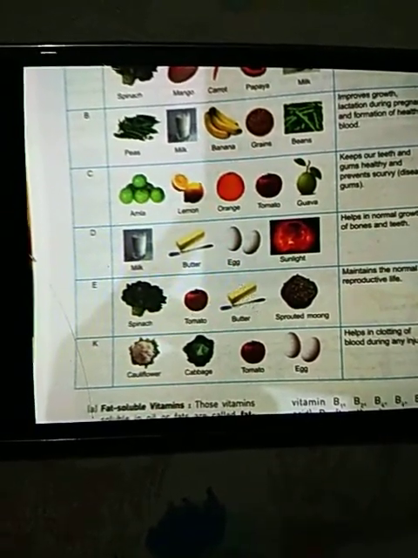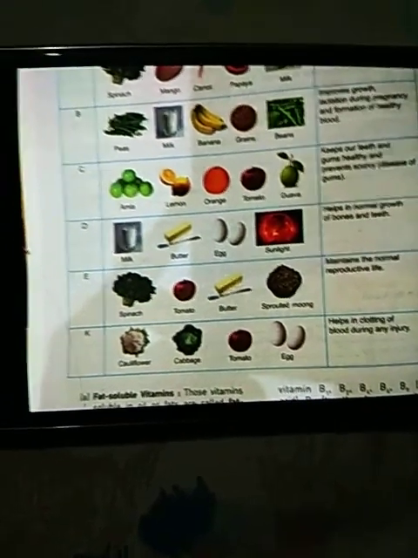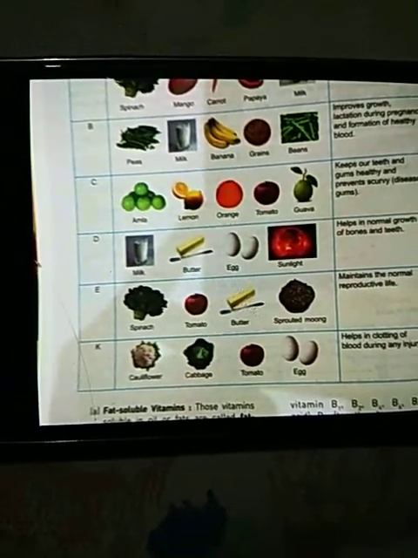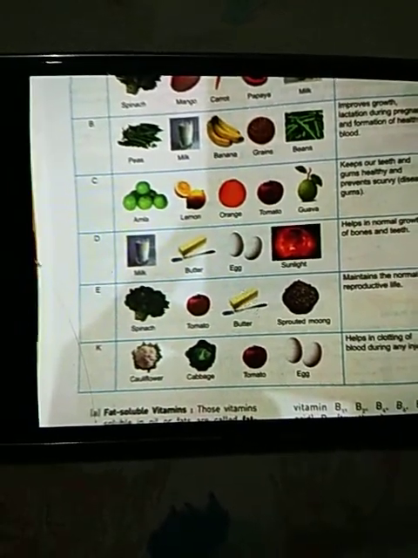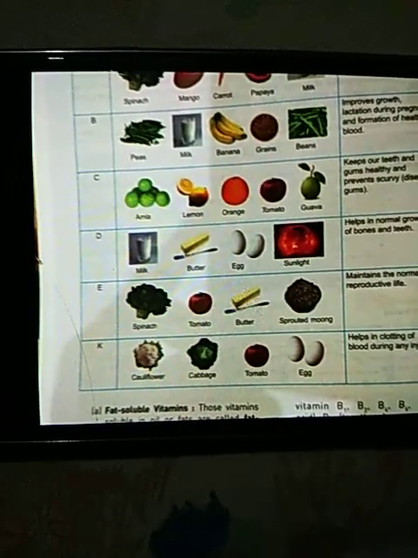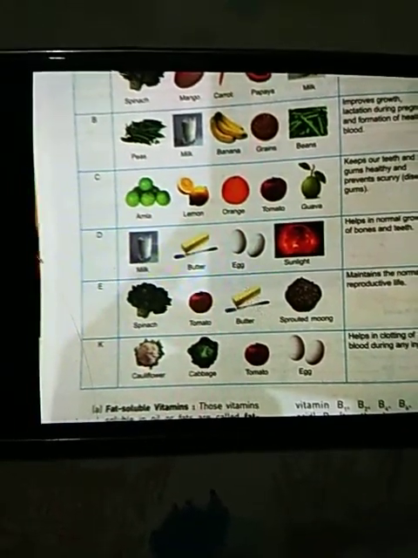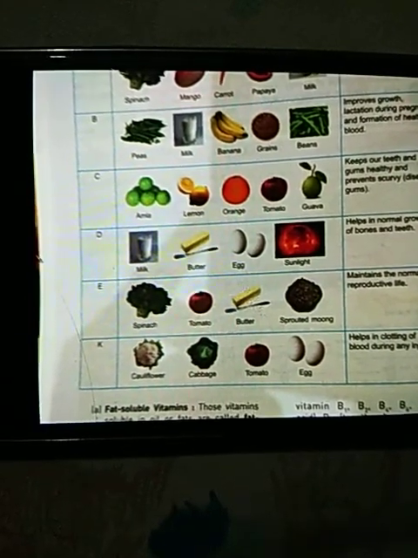So if there is a lack of vitamin K in our body, in the case of bleeding, the blood will not be able to clot properly, and it may cause loss of life because of excessive bleeding. So vitamin K is essential for normal clotting of the blood.